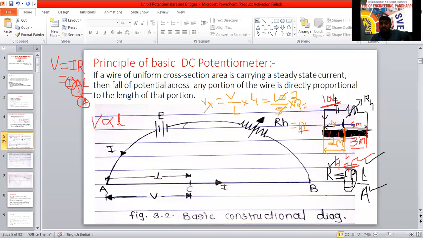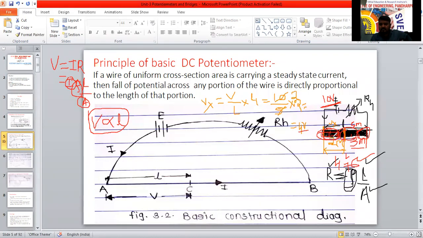But sir, length, what about the length? We are going to measure the voltage from this point only. So we have to consider this length only. We cannot consider the full 5 meter. We have to calculate the voltage drop across this point, which means only this much length we have to consider. So it indicates that we are considering 1 meter of the length. The voltage is directly proportional to that length only. If length is reduced, then voltage will be reduced, obviously.